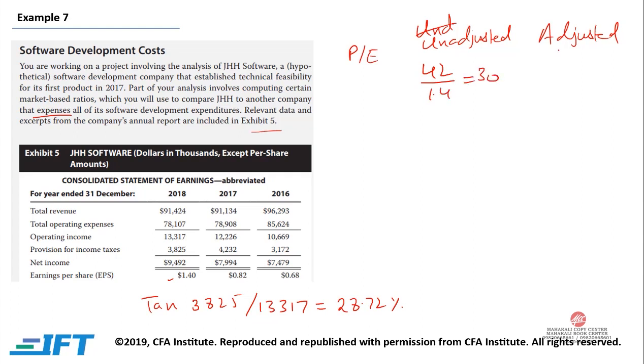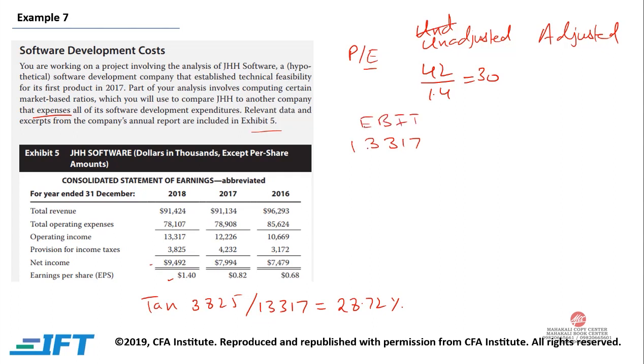Now if you want to find the adjusted earnings, first we need to find the new net income. In order to find the new net income, we need to find the operating income. So your operating income, or your EBIT, is 13,317.